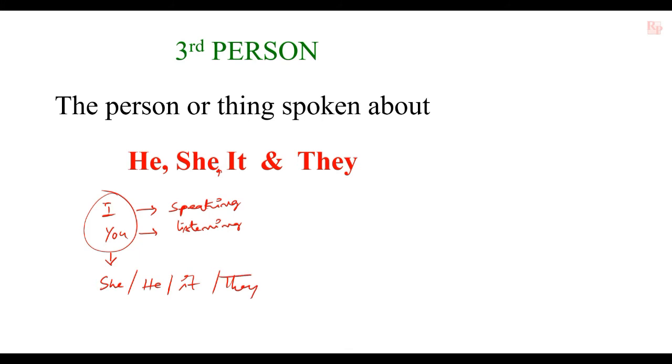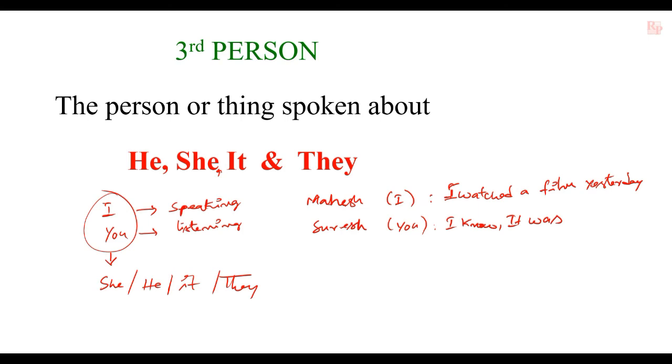For example, Mahesh is speaking. When he is speaking, he is the first person. And Suresh is listening. When he is listening, he is the second person. Mahesh said, I watched a film yesterday. I know it was Titanic.